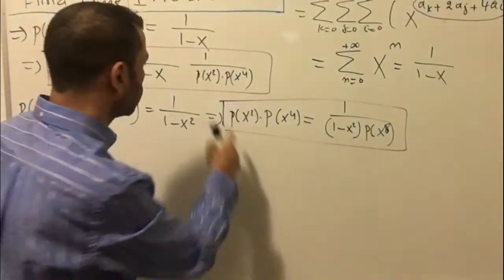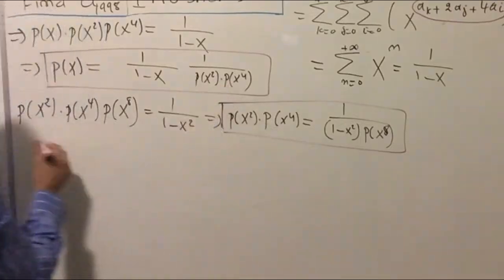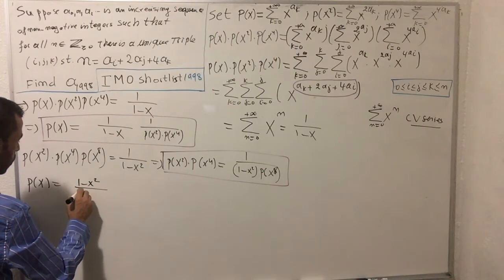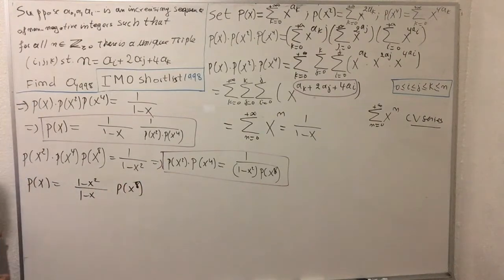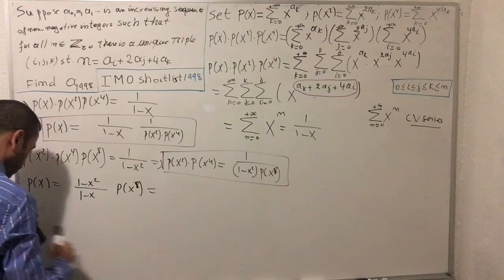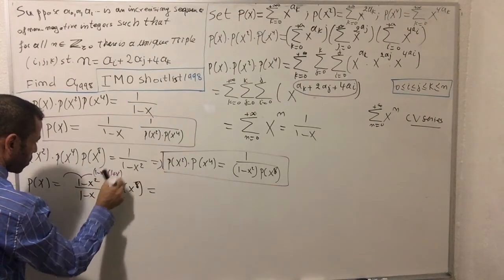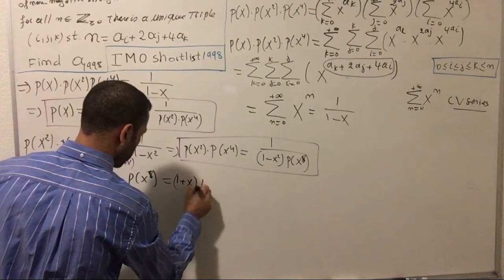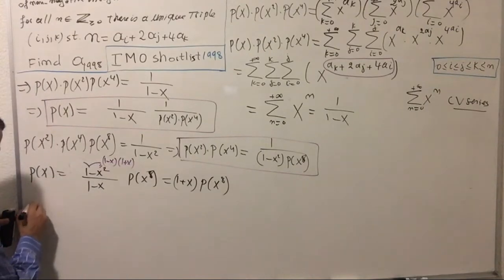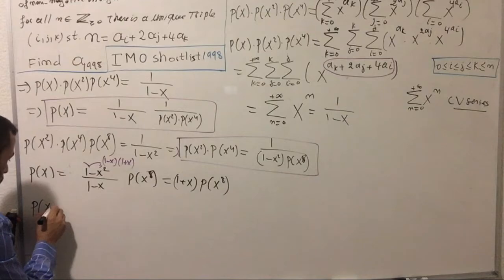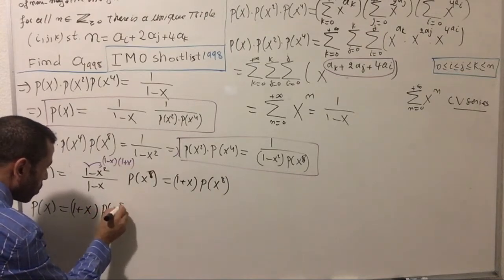I'm going to replace the second equation into the first equation. By taking the reciprocal, I get 1 minus x squared divided by 1 minus x multiplied by P of x to the eighth. Simplifying, 1 minus x squared is 1 minus x times 1 plus x, so I will have 1 plus x multiplied by P of x to the eighth. So P of x equals 1 plus x multiplied by P of x to the eighth.